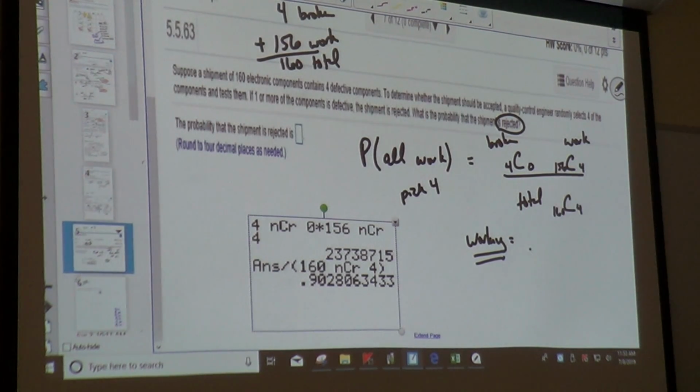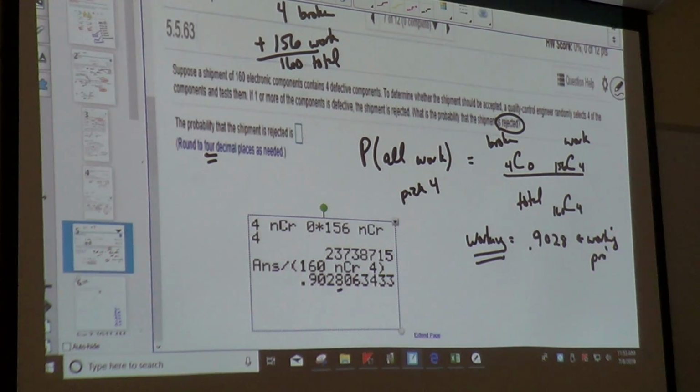So that tells me 0.9, and it's saying 4 places, so I'm going to go ahead and go 4 places. 0.9028, that represents the working probability.